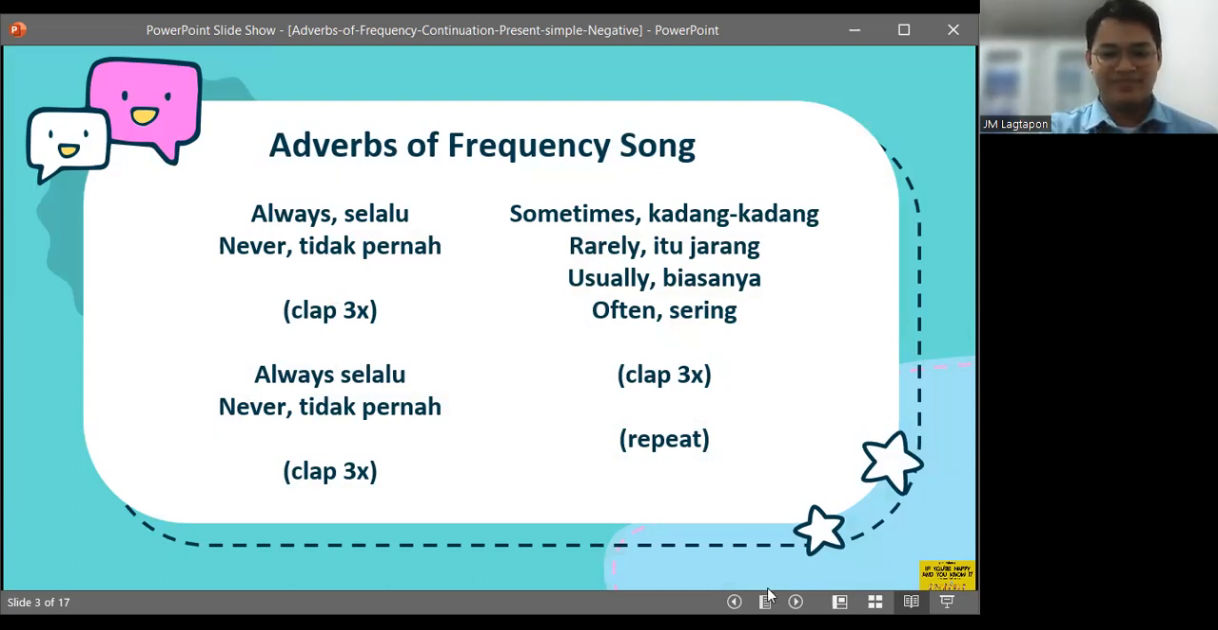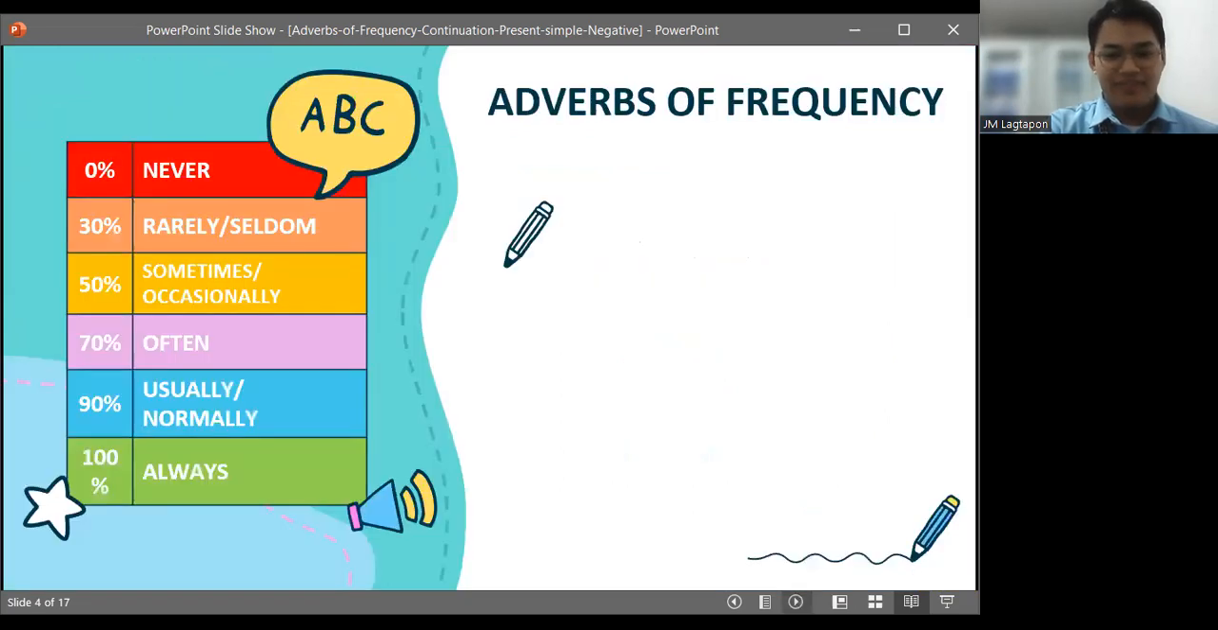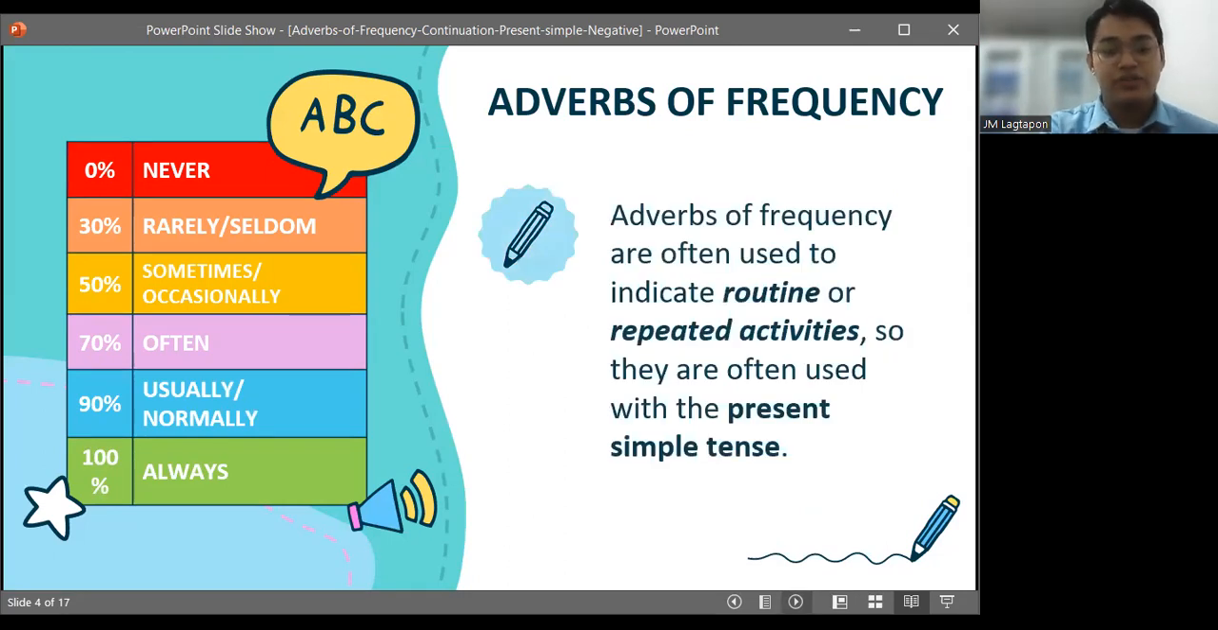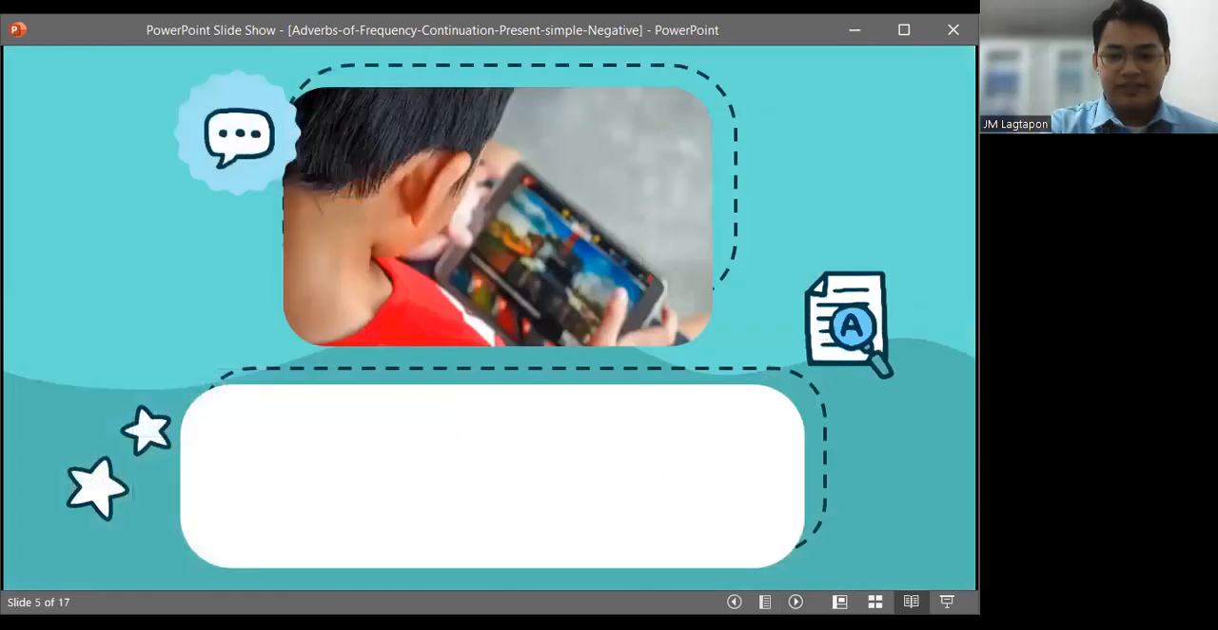Alright, very good. So last meeting, we defined the adverbs of frequency. Adverbs of frequency are often used to indicate routine or repeated activities, so they are often used with the present simple tense. Last week, we ended in this slide. So now let's look at an example of a present simple sentence.